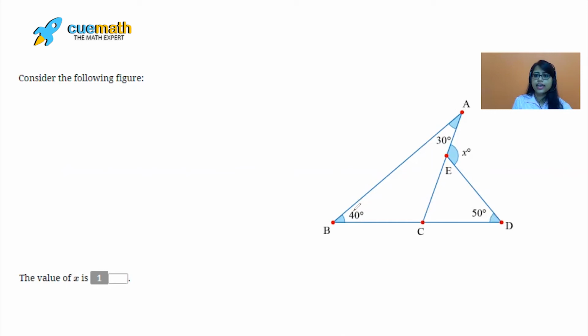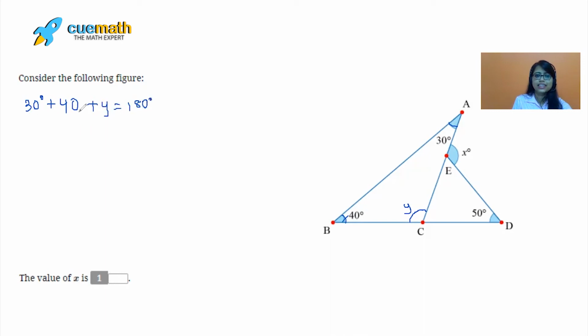Let us consider triangle ABC. Here two angles are given: one is 30 degrees, the other is 40 degrees. And if I try implementing the angle sum property, let me consider this angle as angle y. So what I can write, implementing the angle sum property, as I know that the sum of interior angles of a triangle adds up to 180 degrees, is that 30 degrees plus 40 degrees plus y equals 180 degrees.